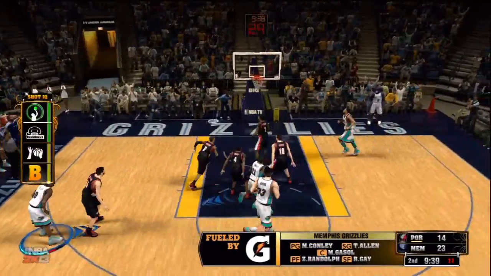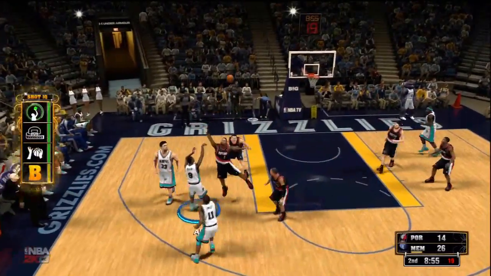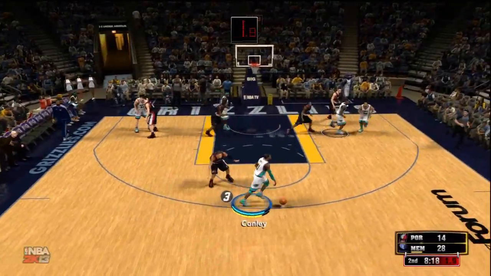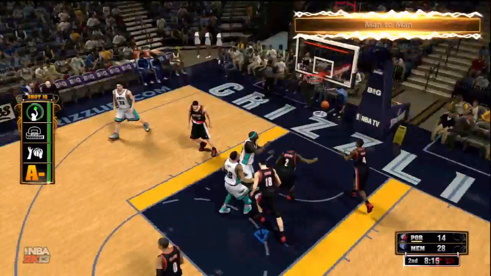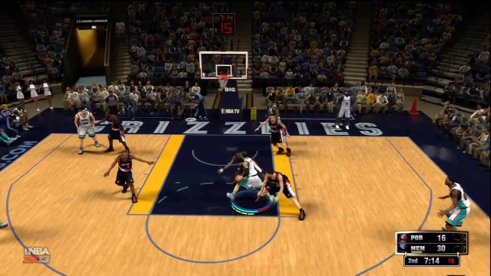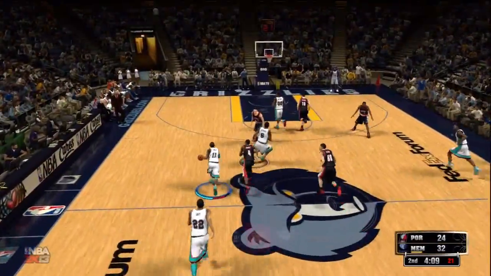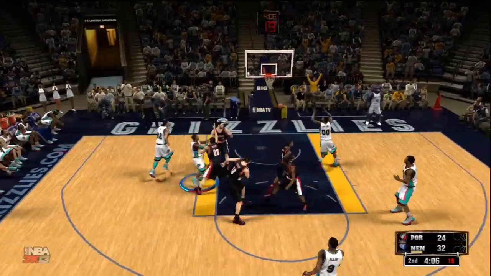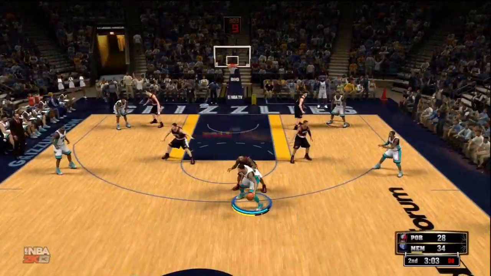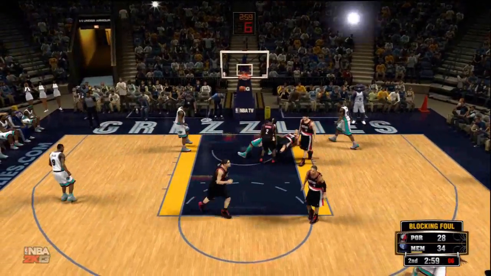But if any of you have ever played association, there's this thing called the coach profile. You can change all the sliders for what your team does, and it's not actually cheating because it's not actually changing any sliders. It's just changing the tendency of your team. You still have to build a good team. And right here, notice Jared Bayless, his jersey is glitched and it's completely blank. But that strategy, I do change it a little bit for every team that I have depending on their strengths, but I basically keep it all the same.